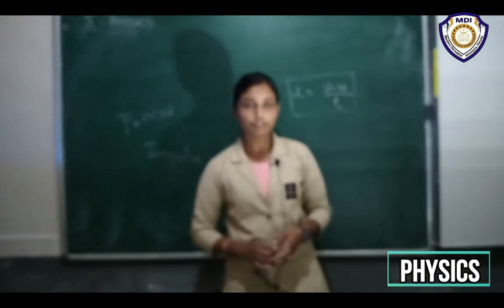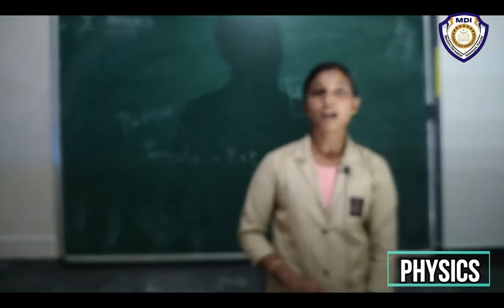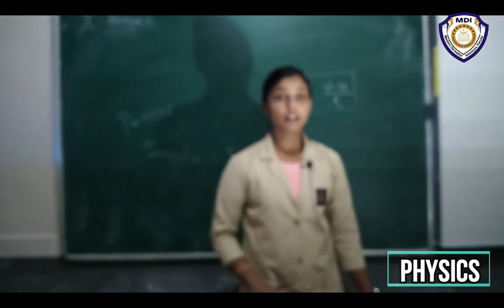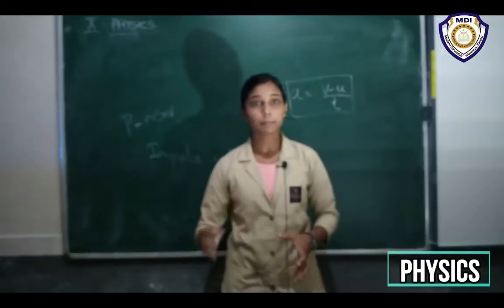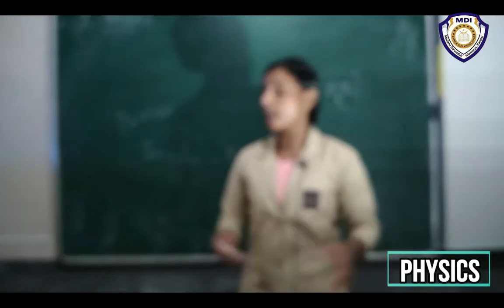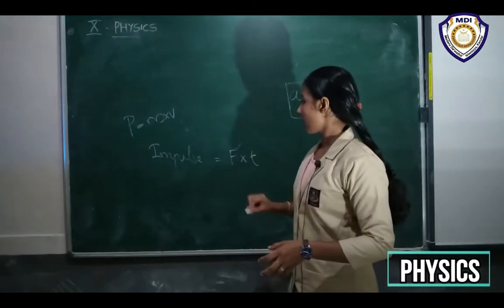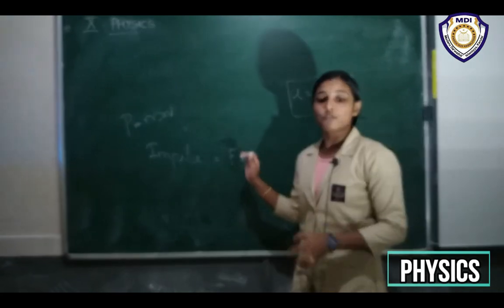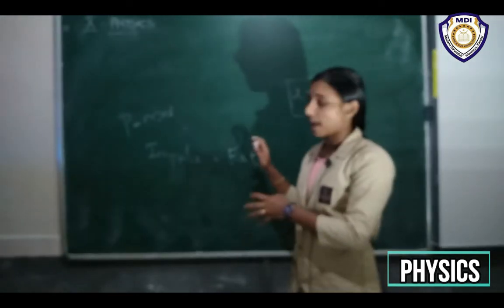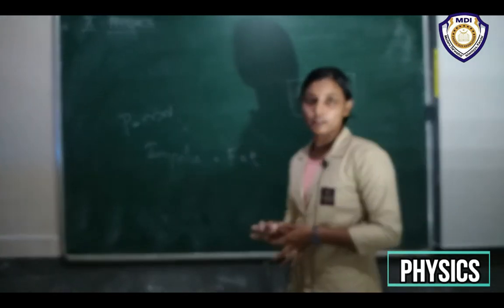So we can define impulse as the force acting on a body multiplied by the time. That is, F is the force, and for how much time this force actually acts on a body.